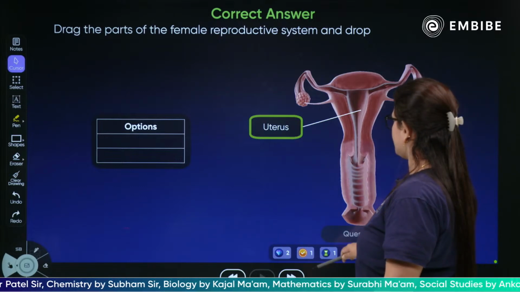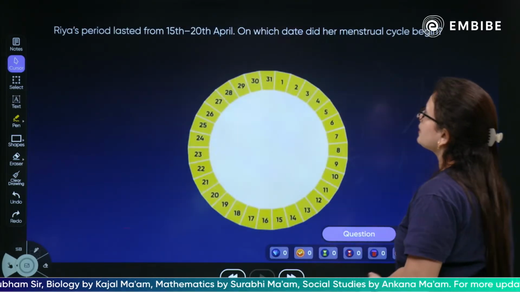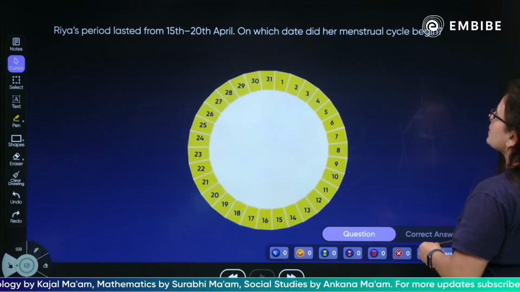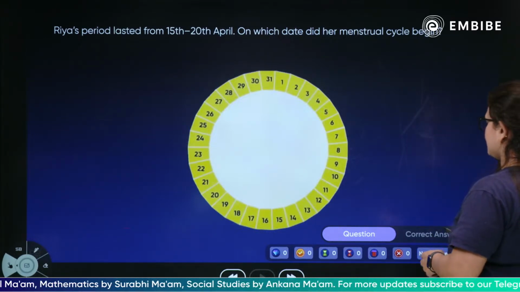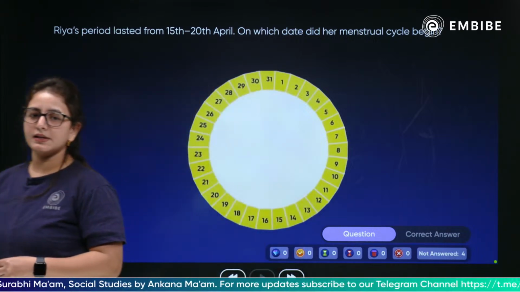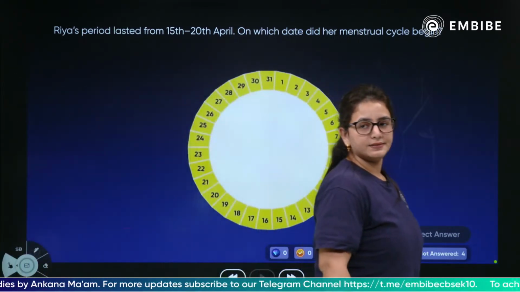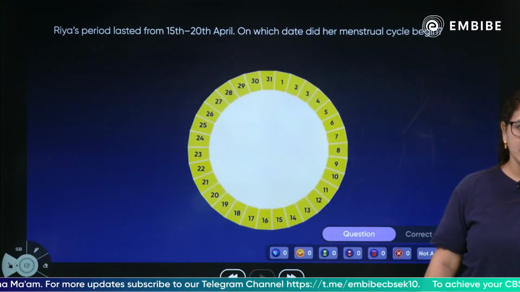Simple, this is the uterus and that's the ovary. So, Trias's period lasted from 15th to 28th April. On which date will her menstrual cycle begin? What do you think, when will the menstrual cycle begin in the case of this particular female? Read the question carefully and then answer.